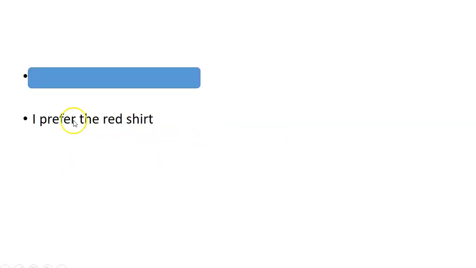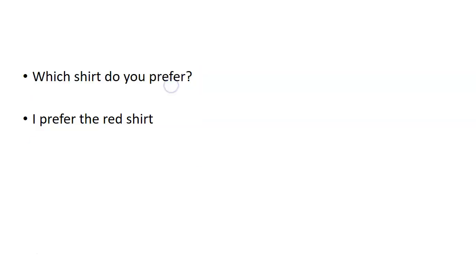Okay, so one more. The answer here is, I prefer the red shirt. And here's not who either. Here the question is with which, maybe, or what. Which probably is better. And what do you think? Is the question object or subject? Well, the question is, which shirt do you prefer? So this is an object. Which shirt do you prefer? We have an auxiliary here.